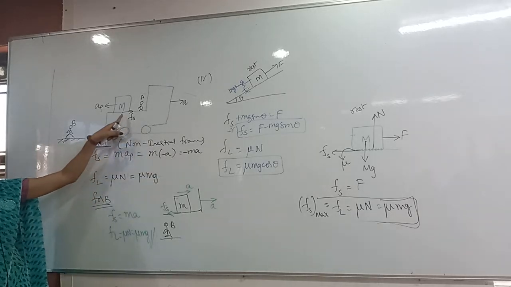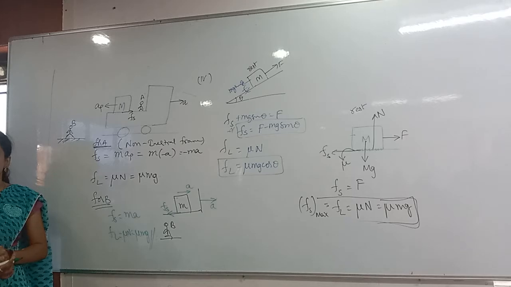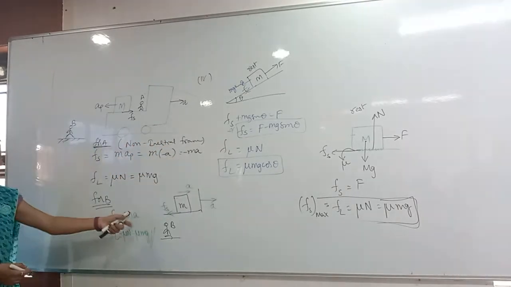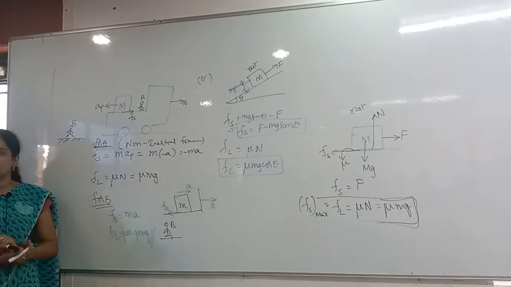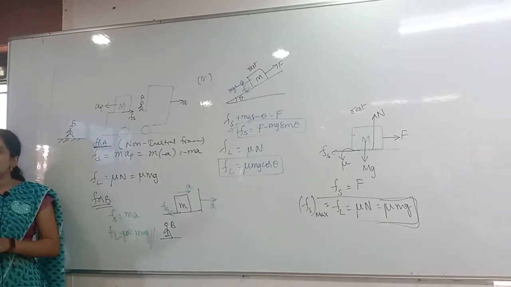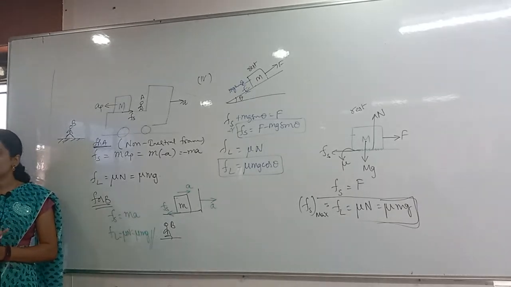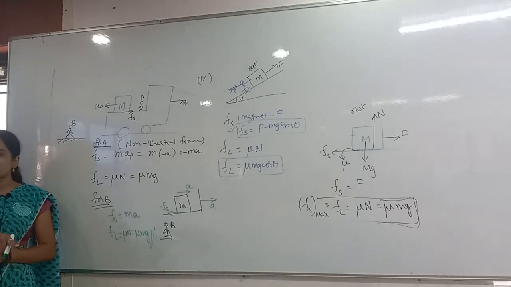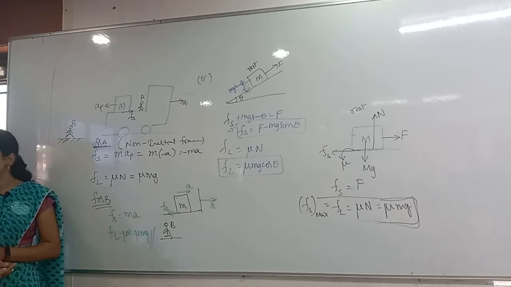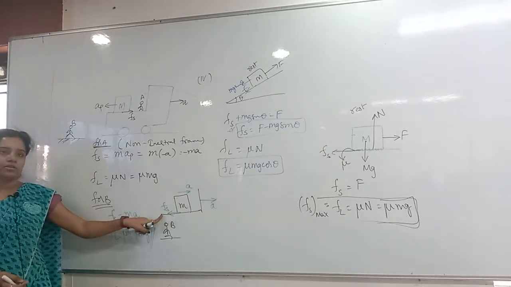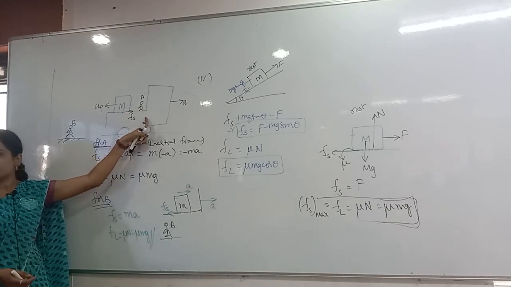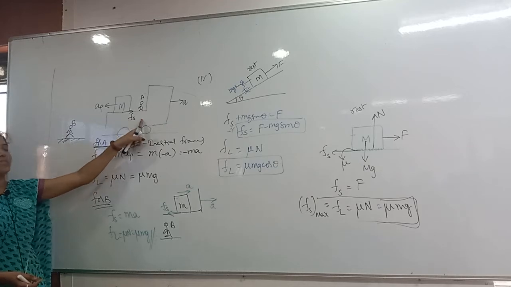If you take the wrong direction of friction, your free body diagram itself is wrong. Generally you will take that acceleration is in this direction, so friction will be in the opposite direction. Generally you consider that only. But you have to observe whether the observer is in the inertial frame of reference or the non-inertial frame of reference. If he is in a non-inertial frame, then the friction will be opposite to the direction you thought. Clear? You thought in this direction, but because the person is in a non-inertial frame, the friction is opposite to that direction. Clear? So here Fs is acting.